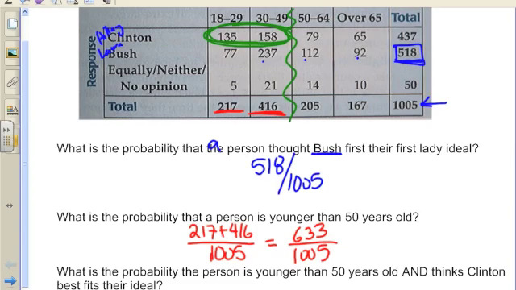There's 135 of them and 158 of them, out of everybody. Again, I'd actually add those together. Hopefully you're checking my arithmetic here. And again, I can type that in the calculator and get a decimal approximation. That's great. So hopefully you're seeing, we're just trying to find the spots we need on the table.